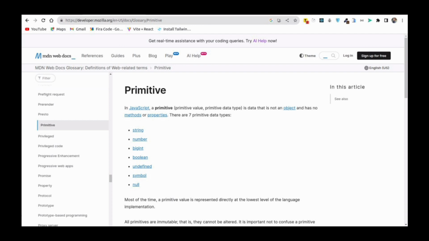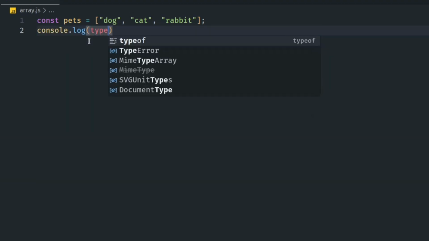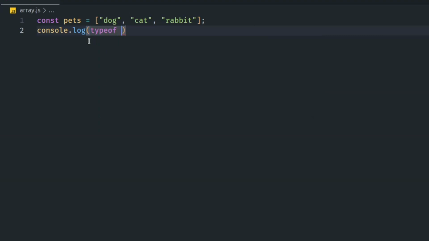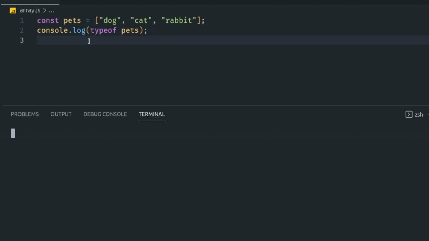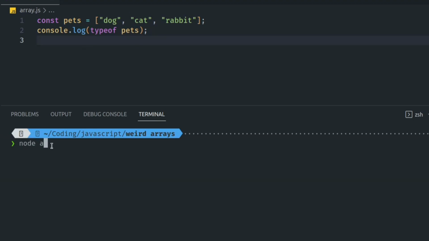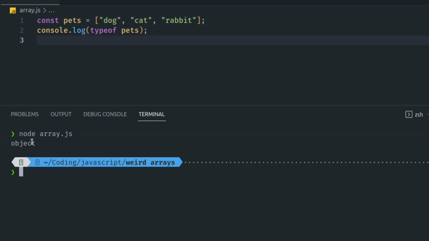Let me explain this with an example. Now I have created an array named pets. JavaScript allows us to check the type of variables. In this case, we are curious to know what type the pets array belongs to. However, when you ask JavaScript using typeof pets, it gives you a slightly puzzling answer. Instead of directly saying it's an array, it says it's an object. This might seem odd, but it's because arrays are a special kind of object in JavaScript.